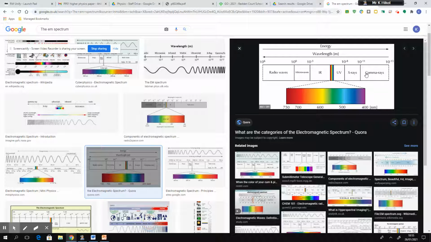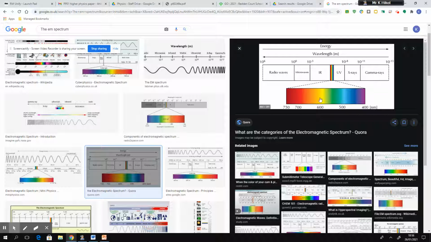So if we refer to our question, which particular colour of visible light has the longest wavelength? We can see the red end of the spectrum of colours that make up visible light is closer to the radio waves, indicating that it has the longest wavelength, up to the violet end, which is closer to the gamma rays, and therefore has a shorter wavelength.